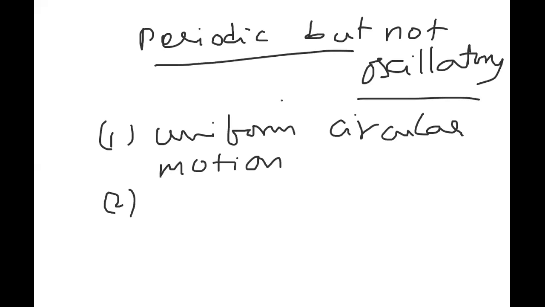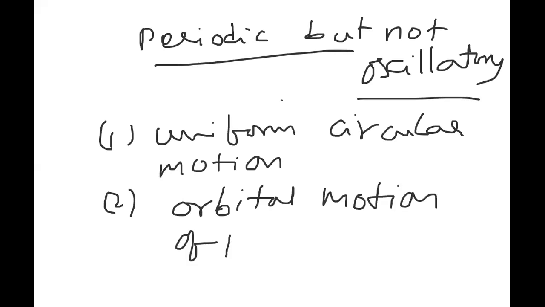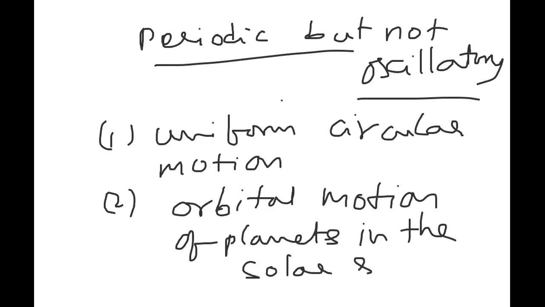We can also write the orbital motion of planets in the solar system. I hope you are clear with this: periodic but not oscillatory.